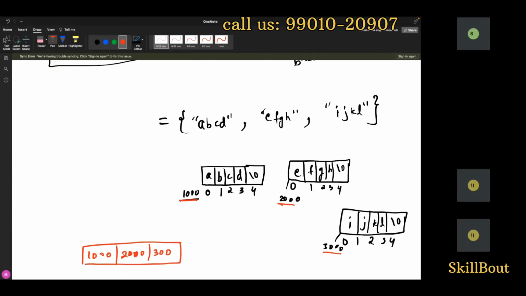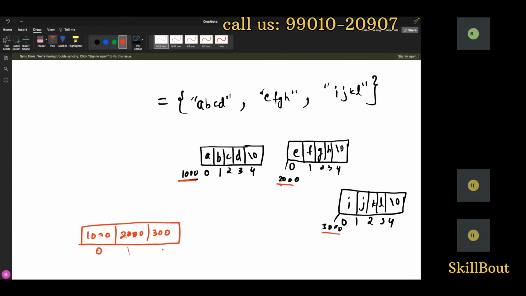Now I'll be writing a program for this one. This has indexing called 0, 1, 2. What I'm creating here is an array. An array of what size? I can say 3, or else I can leave it empty. Both things I can do. Now this has an address, maybe like 4000.